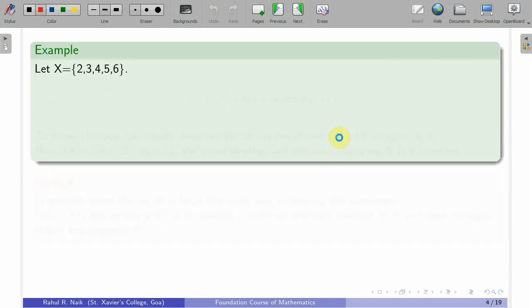Now, through this example we will try to develop the proof for a statement of the form for all x in X, x has a property P. We will discuss the method. Let us start with an illustrative example. Suppose X is equal to {2, 3, 4, 5, 6}. You can see that there are only 5 elements in this set, and I want to prove that for all x in X, x has a prime divisor. So, what I need to show is that every element in this set X has a prime divisor.